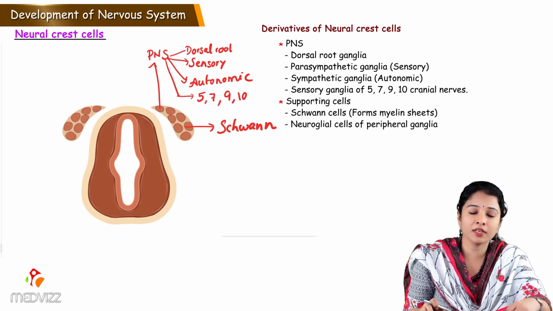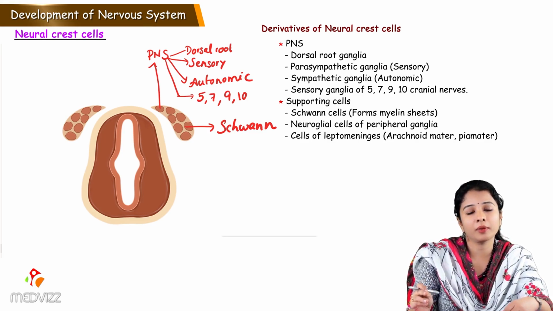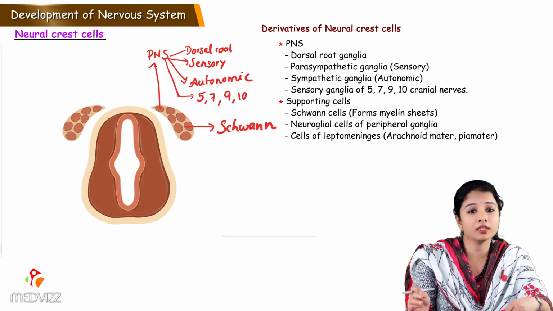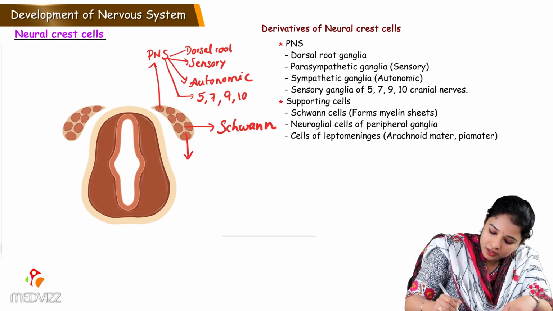To be more specific, leptomeninges. We know the brain and spinal cord is covered by dura mater, arachnoid mater and pia mater. Arachnoid mater and pia mater together are called leptomeninges. So the leptomeninges are also derived from the neural crest cells.